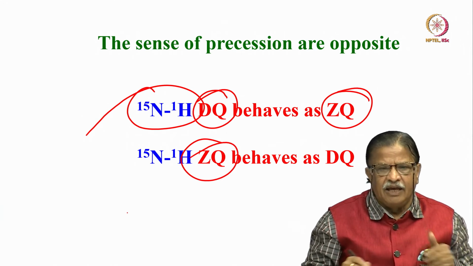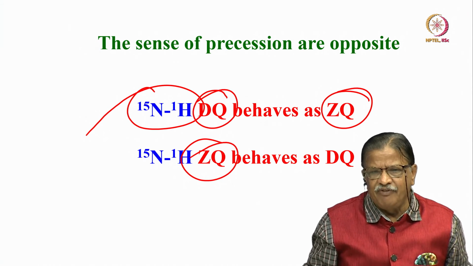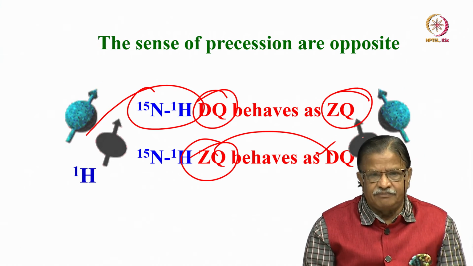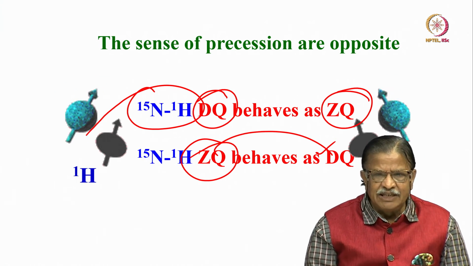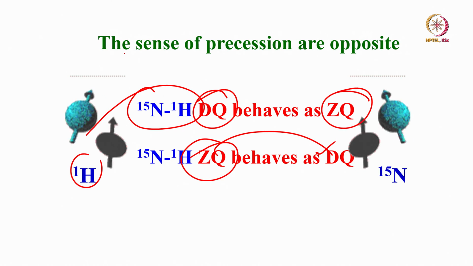Similarly, if you go to ZQ, ZQ behaves as DQ. In the same way, instead of subtraction, it gets added up in the double quantum dimension. See, this is what happens. The senses of precession are opposite. If the proton is precessing like this, nitrogen is precessing in the opposite direction.